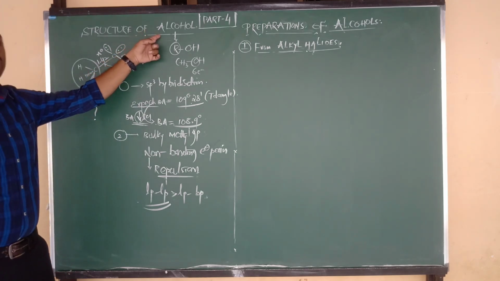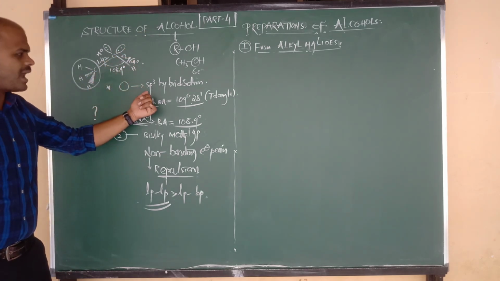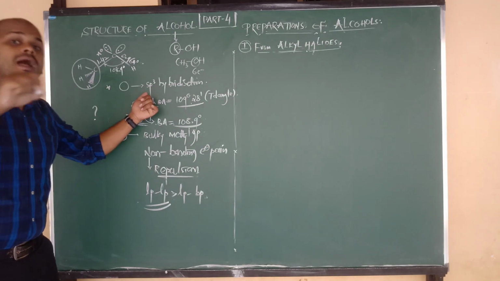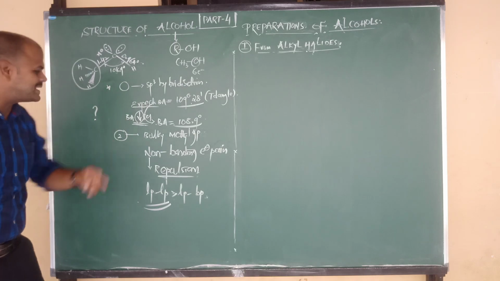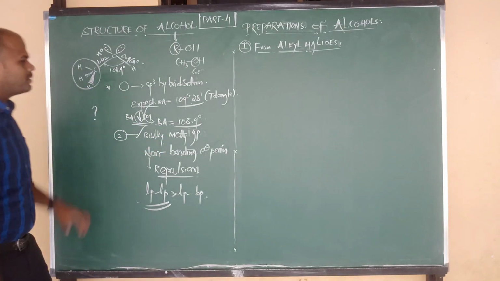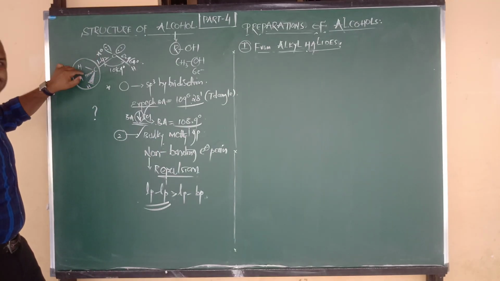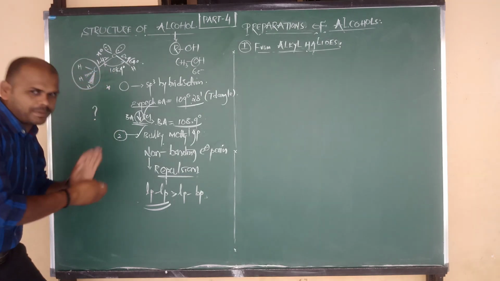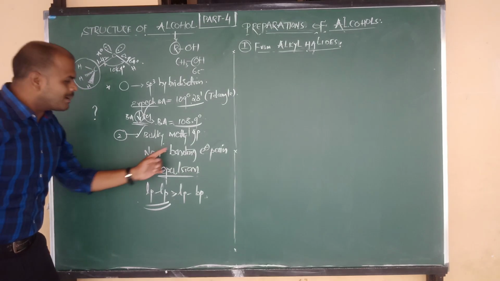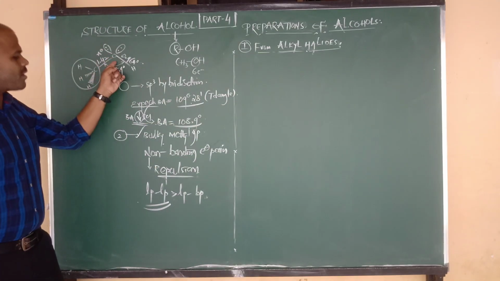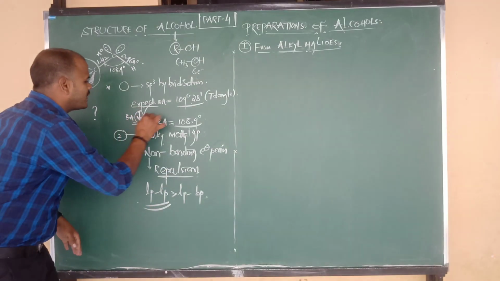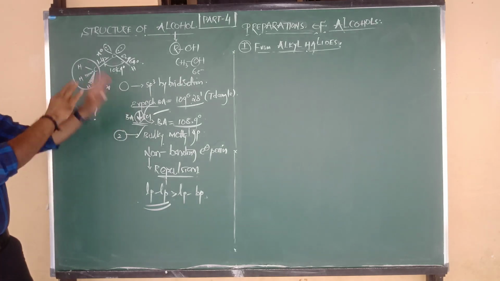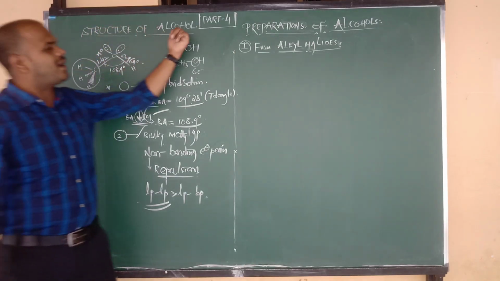Even though alcohols contain sp3 hybridization, why do they not have a bond angle of 109 degrees 28 minutes? The reason is nothing but the bulky methyl group. The presence of the bulky methyl group is responsible for bond angle compression. And also the non-bonding electron pairs present on oxygen, due to repulsions, are also responsible for the decrease in bond angle. This is the story about the structure of alcohol.